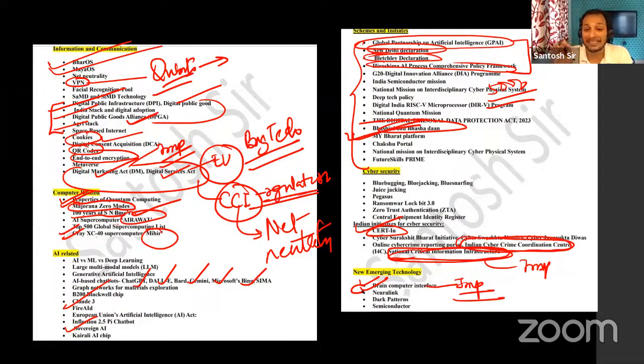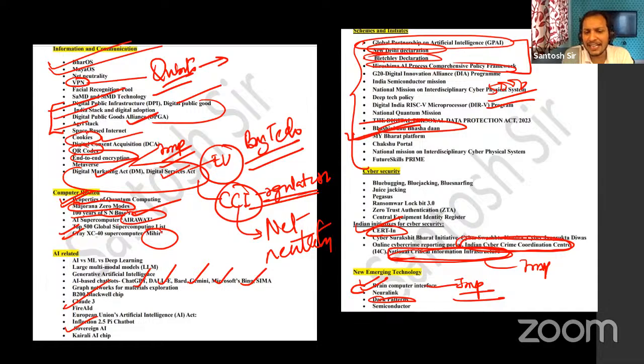Next, dark patterns. E-commerce firms use dark patterns. How many of you have heard about dark patterns? Guys, how many of you have heard about dark patterns? Do you know what is a dark pattern? Creating a sense of urgency, making you go for some kind of purchases which you don't want. Dark pattern. Let me ask you a question.